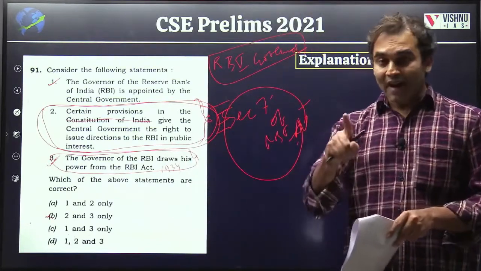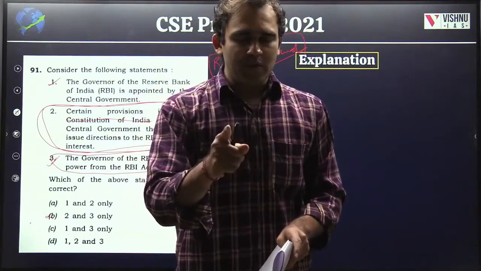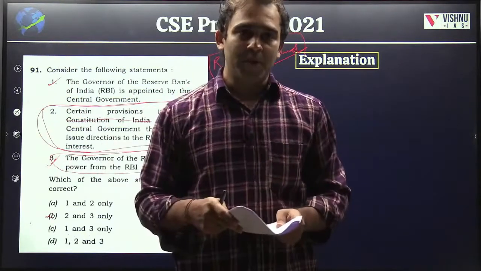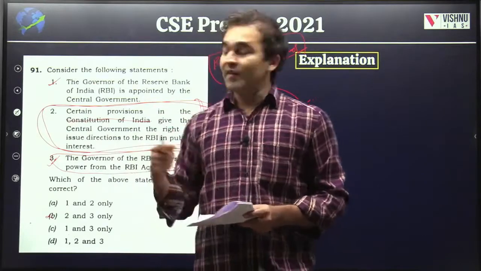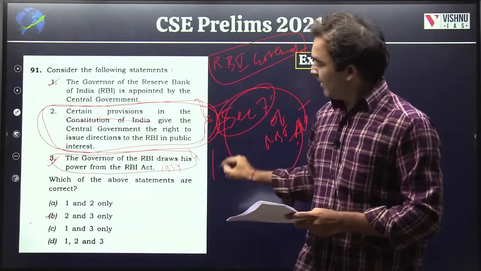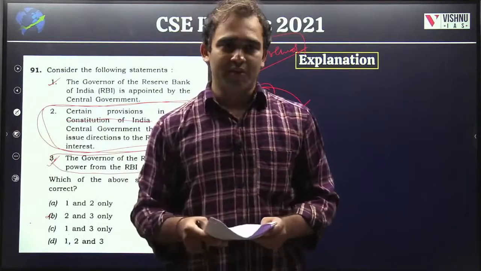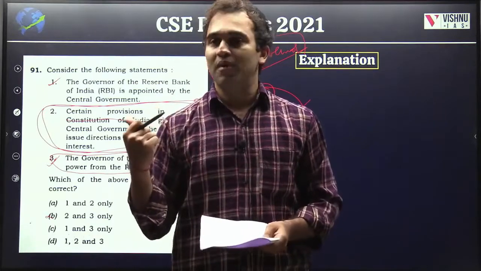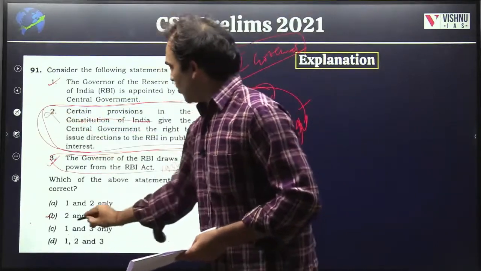So yes, there was a constant tussle, and it was also in the news because of the issue between the RBI and the government with respect to how much of the reserves the RBI can give to the Government of India, transferring excess reserves of the RBI to the Government of India. So this Section 7 is so powerful. If the Government of India says something under Section 7, the RBI governor can be put aside, pushed out of it. He will be a governor, but just a puppet. So everything is derived out of this Section 7 of the RBI Act. So obviously this will be wrong. Your 1 and 3 will be your answer.